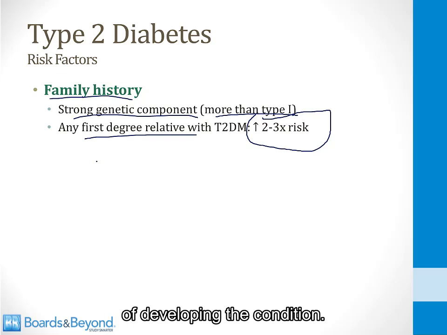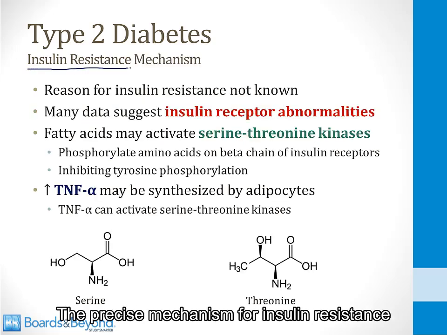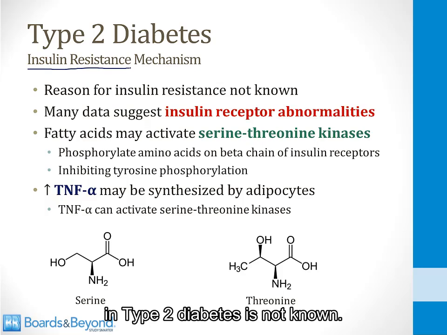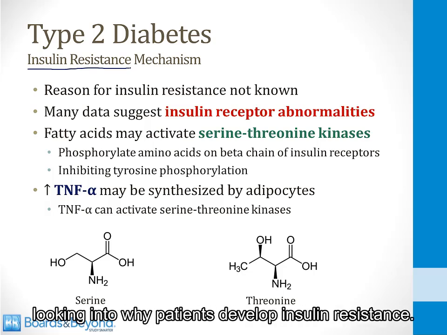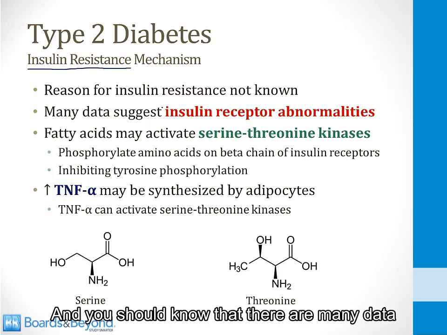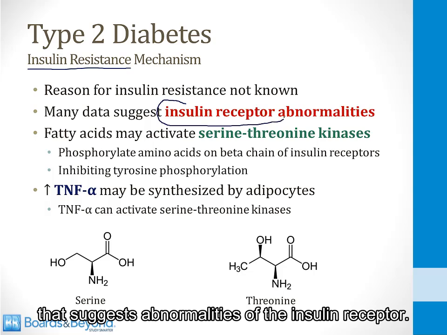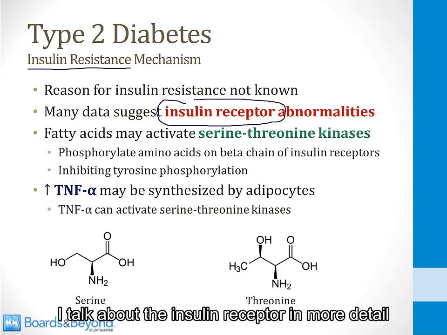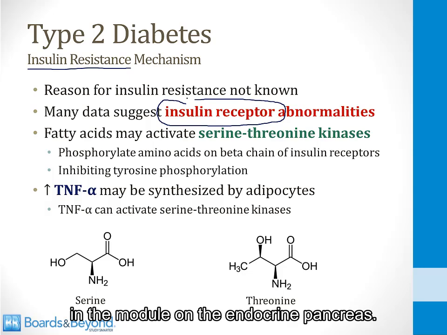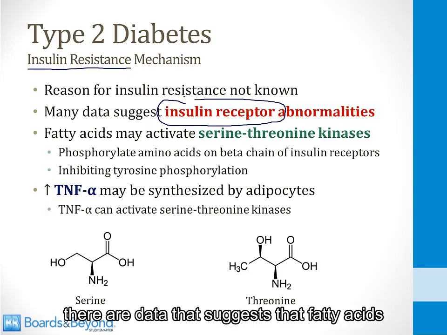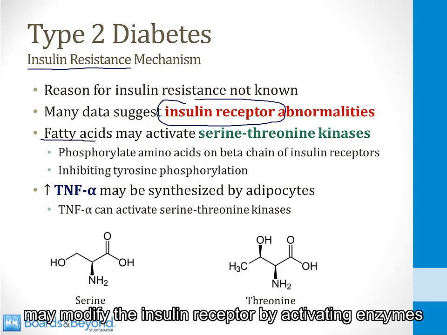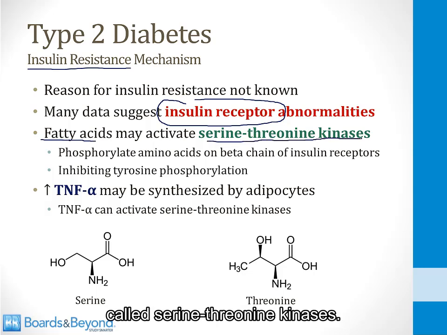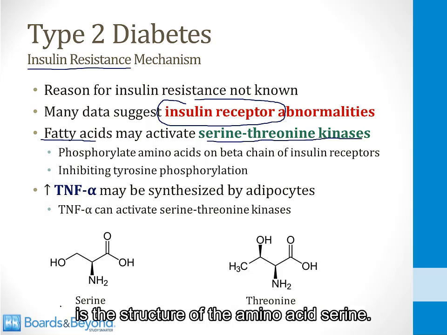The precise mechanism for insulin resistance in type 2 diabetes is not known. However, you can imagine with this disorder being so common, there is a lot of basic science literature looking into why patients develop insulin resistance. And you should know that there are many data that suggest abnormalities of the insulin receptor. I talk about the insulin receptor in more detail in the module on the endocrine pancreas. What I want to mention here is that there are data that suggest that fatty acids may modify the insulin receptor by activating enzymes called serine threonine kinases. The bottom left side of the screen is the structure of the amino acid serine.